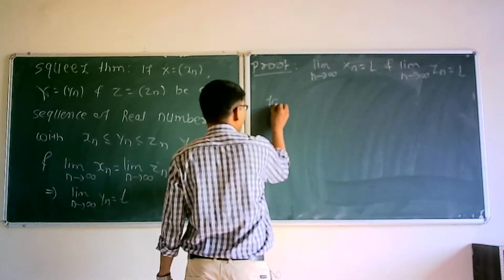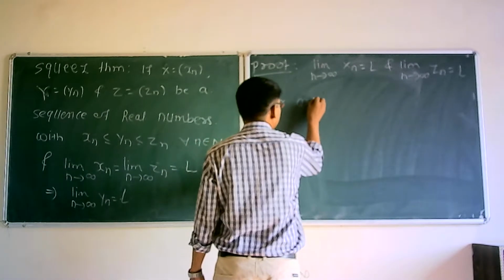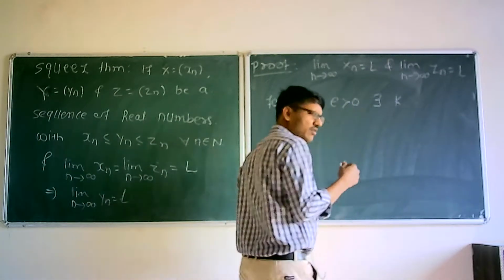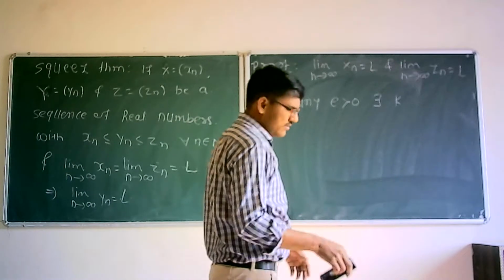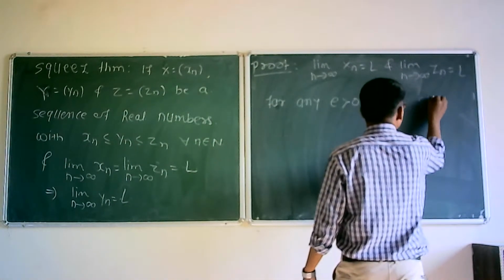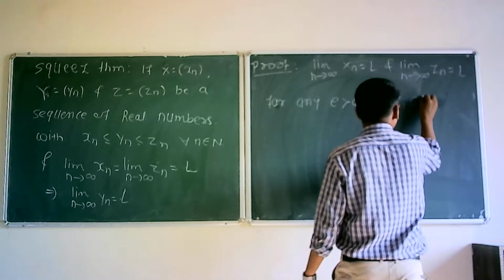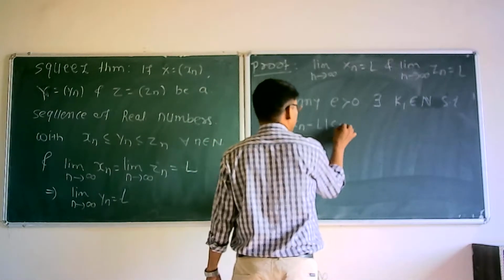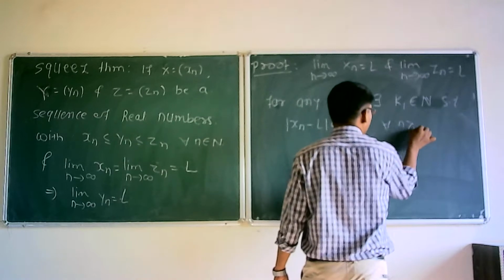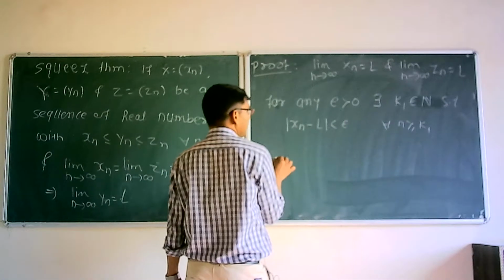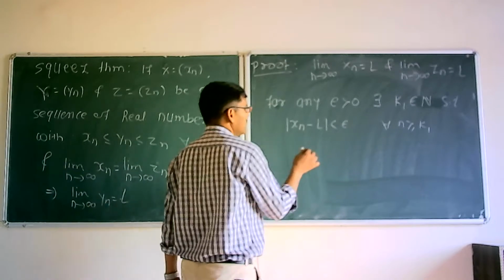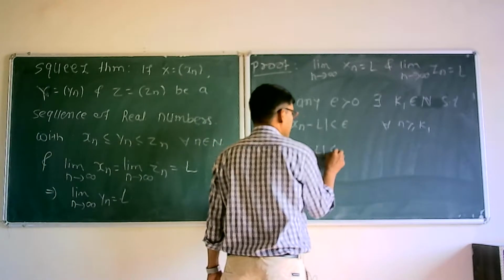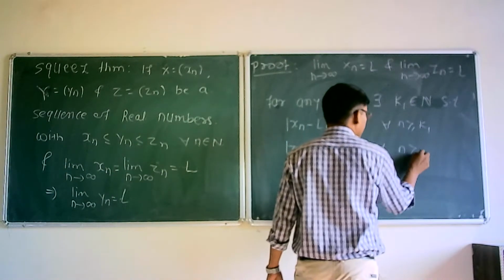For any epsilon greater than 0, there exists a natural number k1 such that |xn minus L| is less than epsilon for every n greater than or equal to k1, and similarly there exists a natural number k2 such that for the same epsilon, |zn minus L| is less than epsilon for every n greater than or equal to k2.